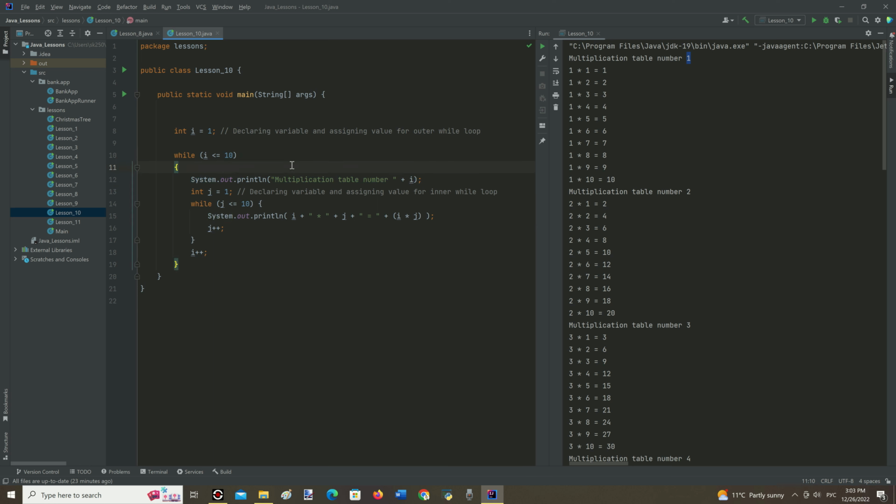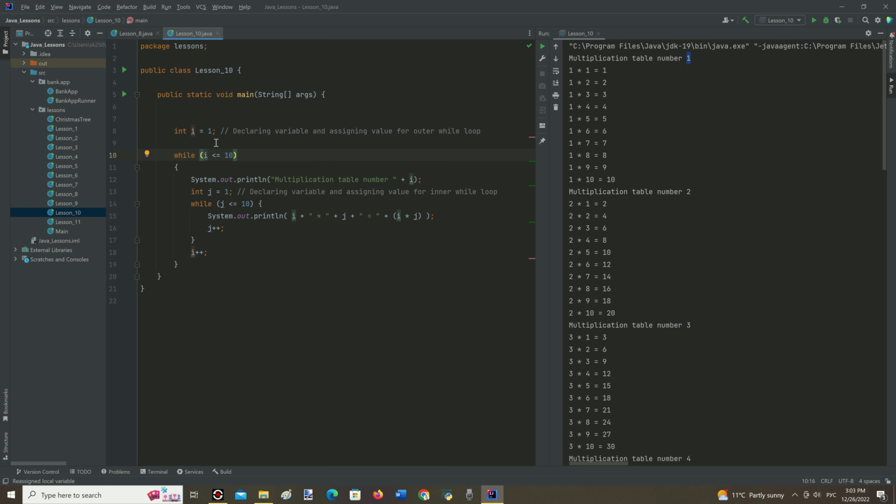And the main point is that the outer loop makes one iteration, and for every one iteration of the outer loop, the inner loop makes 10 iterations, also using the value of variable i from the outer loop. And when the condition of the inner loop becomes false, the program leaves the inner loop, and after increasing the value of i, it transfers control to the outer loop.